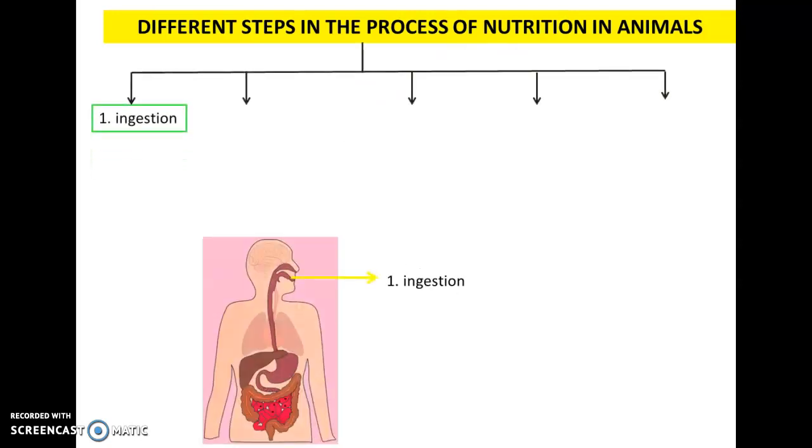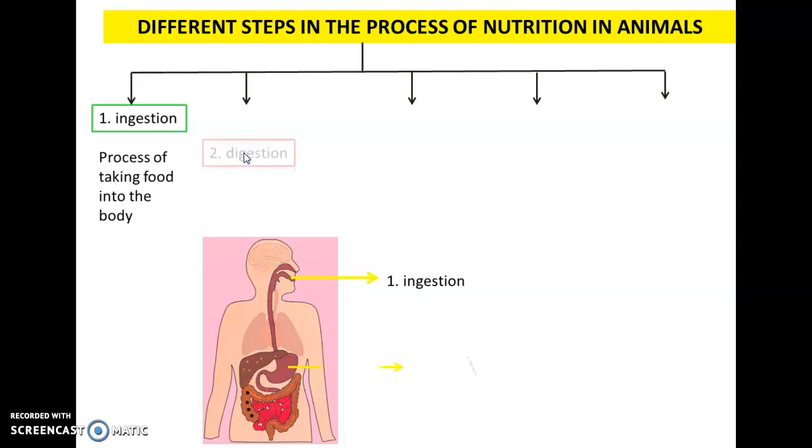We know that the process of obtaining food and then using it for obtaining energy, growth and repair of the body is called nutrition. So we'll now discuss the process of nutrition in animals in detail. There is a first step called ingestion. Ingestion is the process of taking food into the body, right?